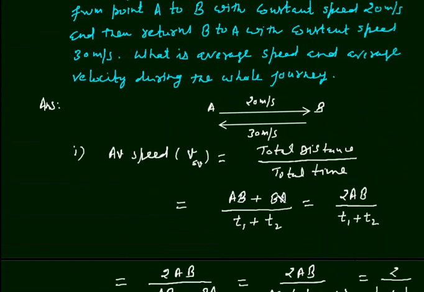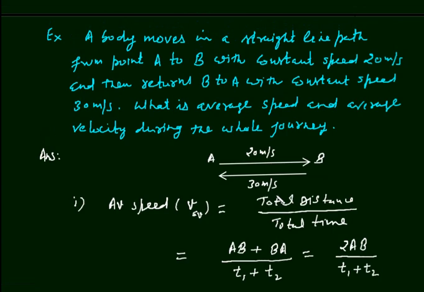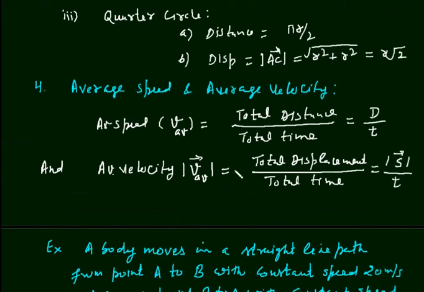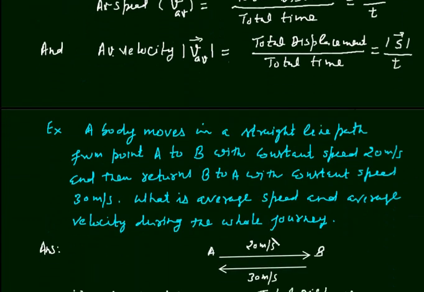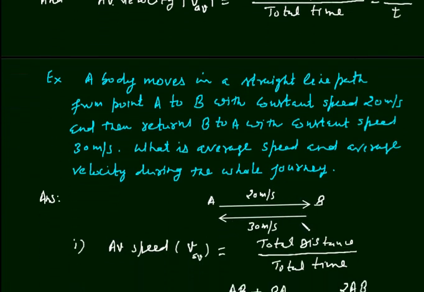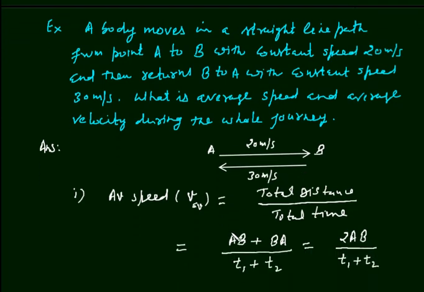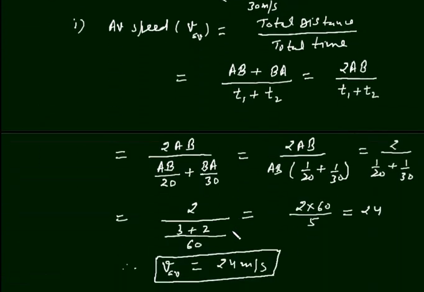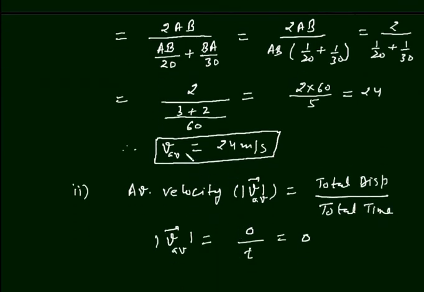Now I hope you understand these two terms, average speed and average velocity, are totally different terms. One is total distance by total time and another one is total displacement by total time. These two terms may be equal only and only when the body moves in a straight line path in one direction. Here the body is going A to B and coming B to A, so you cannot say these two terms are equal. These are different. The average speed is 24 and the average velocity is 0.